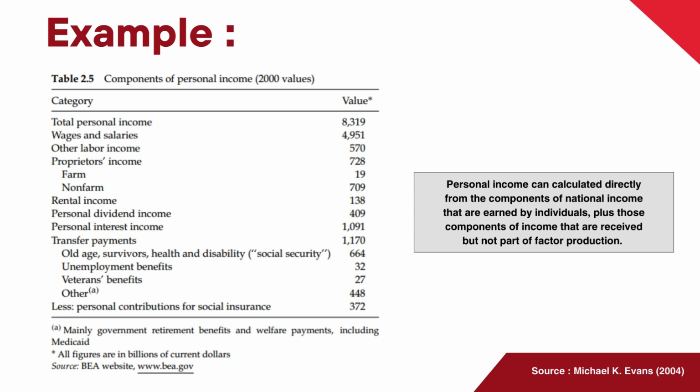Personal income can be calculated directly from the components of national income that are earned by individuals plus those components of income that are received but not part of factor production. So the components of personal income are total personal income, wages and salaries, other labor income, proprietor income, rental income, personal dividend income, personal interest income, and transfer payments.